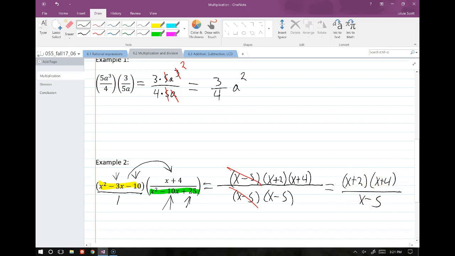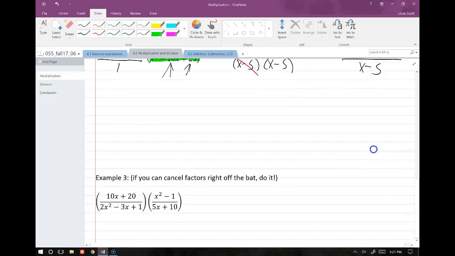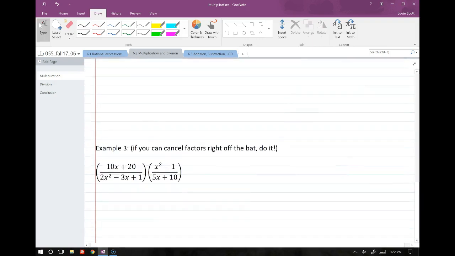There we go. And remember, you might be tempted to multiply this stuff out. Don't do it. You're just wasting your time. I'm not going to ding you points if you do that, but I don't know. You could do it for fun if you wanted to, but you don't have to.